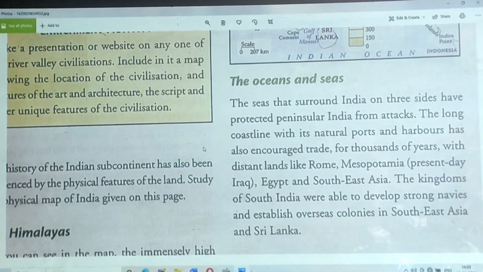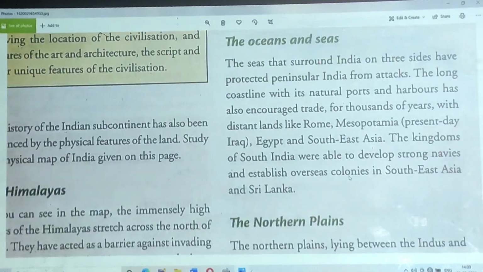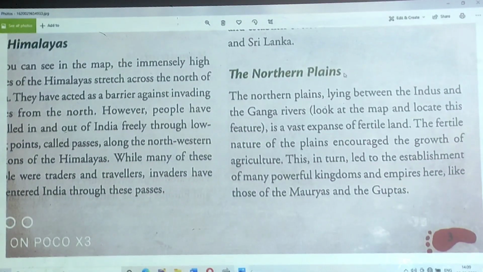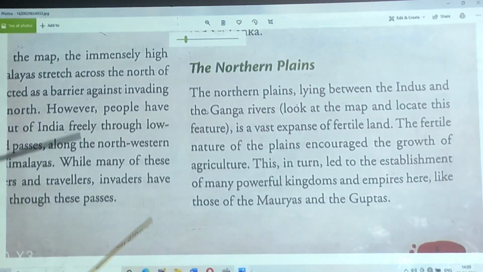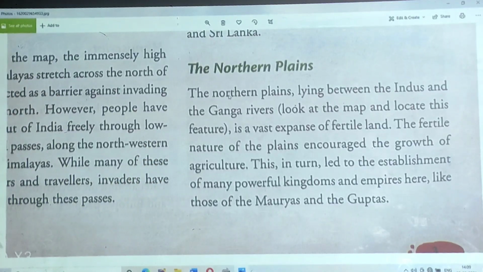Let's go to the next topic, the Northern Fertile Plain. As I already mentioned, look at the map.